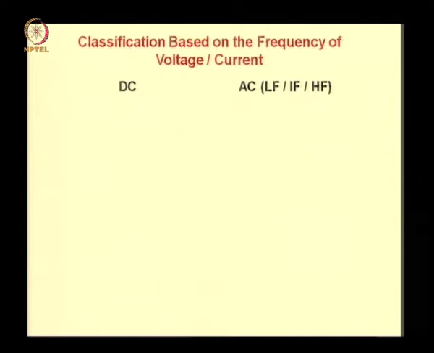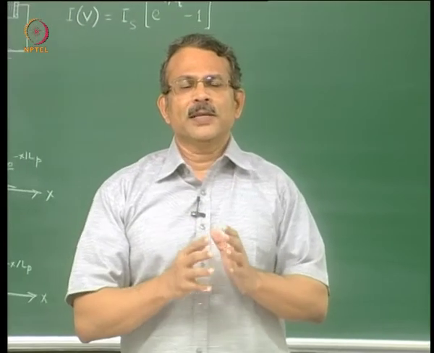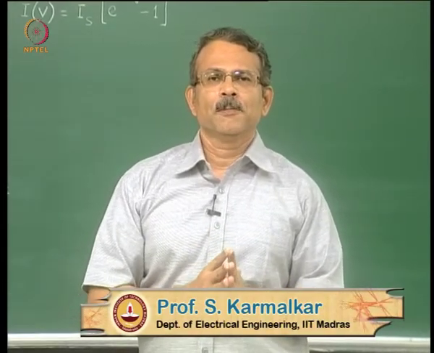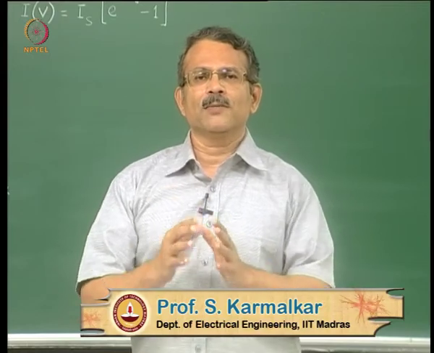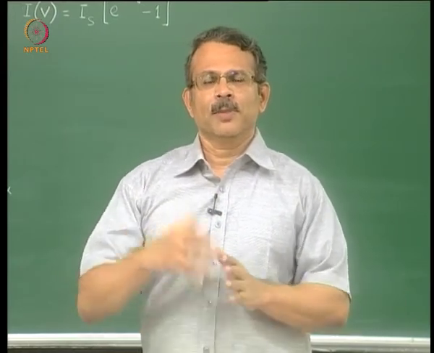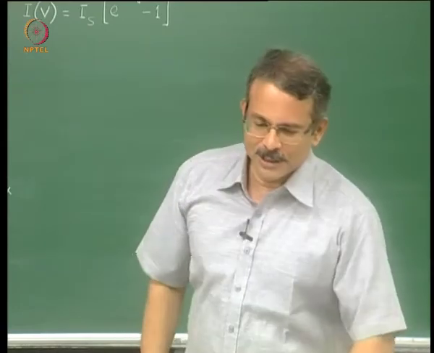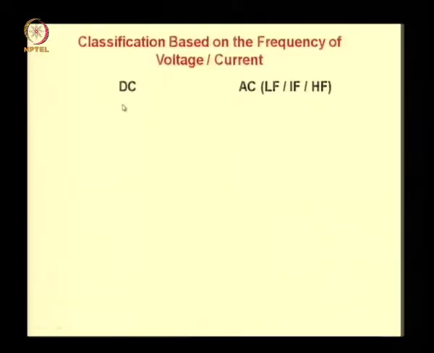Now, classification based on frequency of voltage or current. After discussing the classification based on the rate of time variation of the voltage or current, the same information can be cast in a somewhat different form. So you can look at it as variation of the frequency of the voltage and current. Then the models can be referred to as either DC model when the frequency is 0, or AC model when the frequency is greater than 0, and depending on the magnitude of the frequency you can have low frequency, intermediate frequency or high frequency models.